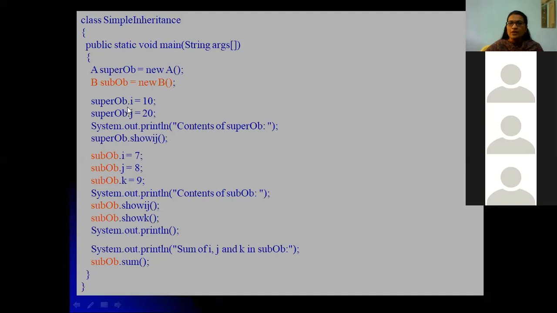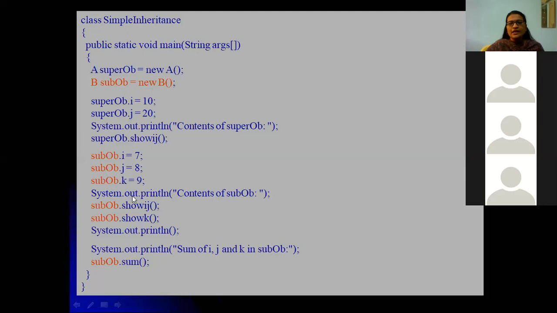This is a separate memory space and this is a separate memory space. So 10 and 20 will be in the super object, and 7 and 8 are in the sub object. The values of i and j will not be overridden, so keep it in mind. Sub object dot k is 9. So in the sub object's memory we have i, j, k with different values.